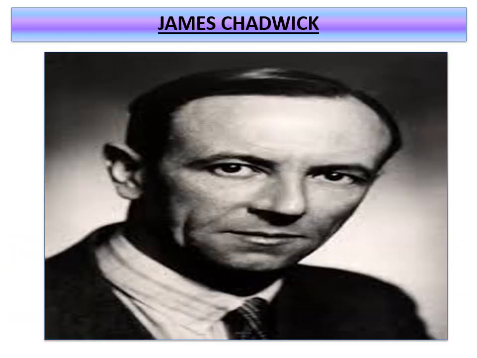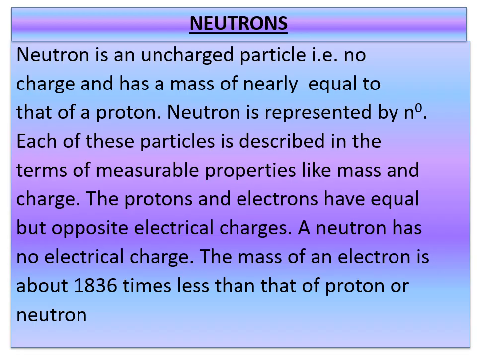In 1932, James Chadwick discovered another subatomic particle which had no charge and had a mass nearly equal to that of a proton. So it was named a neutron. Generally, neutron is represented with N. So neutron is an uncharged particle, that is, no charge, and has a mass nearly equal to that of a proton. Neutron is represented by N0.